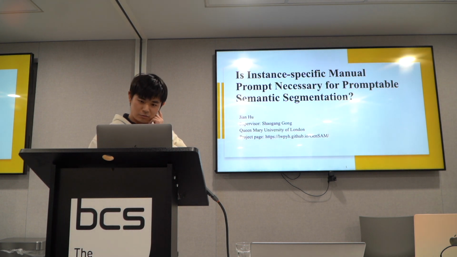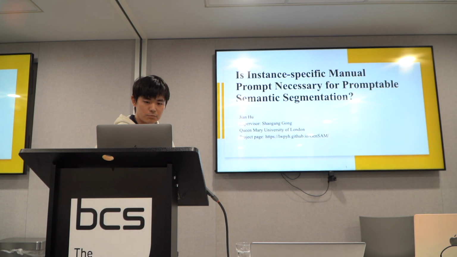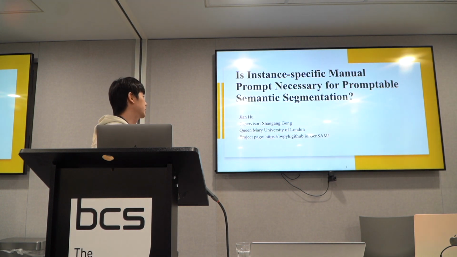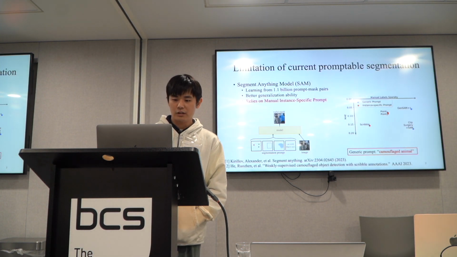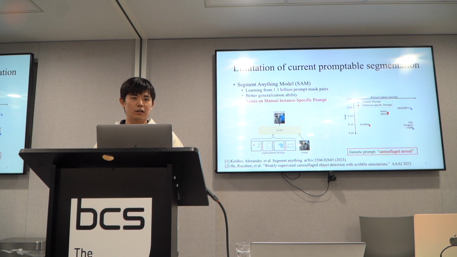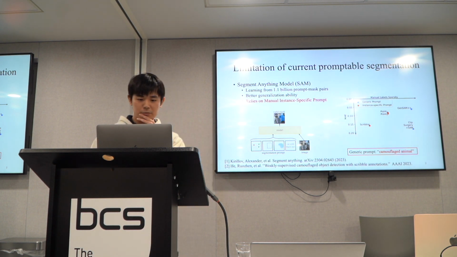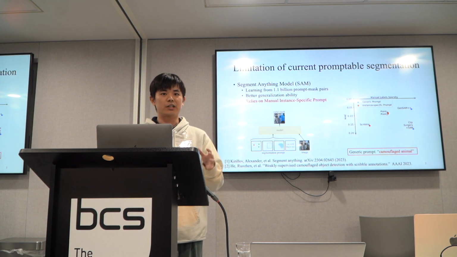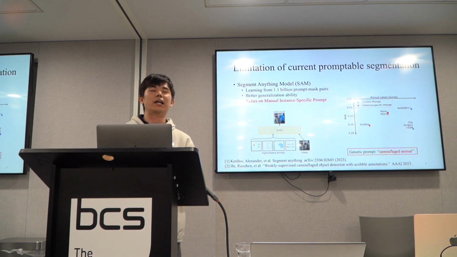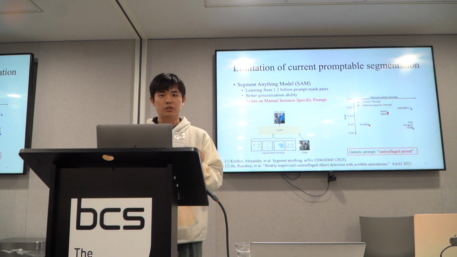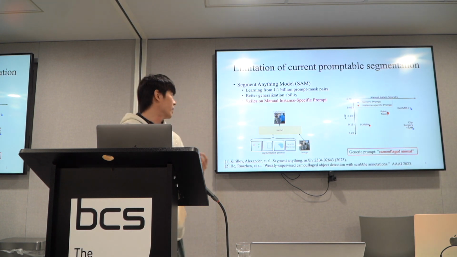So today I'm just going to explore one simple and interactive problem about whether instance-specific menu prompt is necessary for promptable segmentation. So what is promptable segmentation? Actually, it has been pretty popular, even proposed for maybe decades. Because last year, Segment Anything Model has been proposed. We know it has a very, very strong generalization ability. And this kind of generalization ability is not magic. That's due to it having been trained on very large scale prompt-mask pairs.